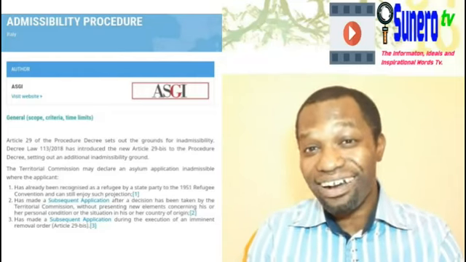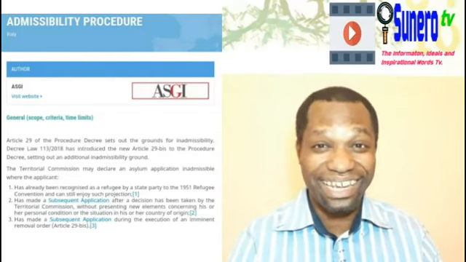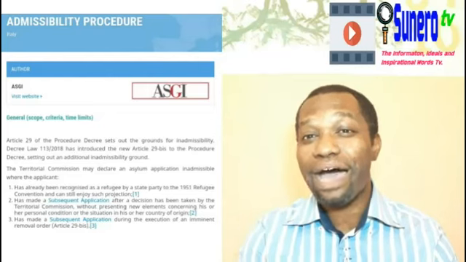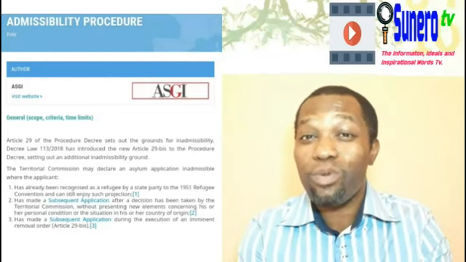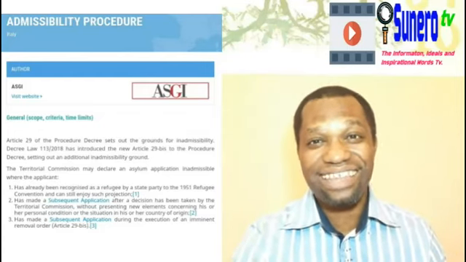So under the ground whereby they will dismiss your application when you seek asylum again is when you have been granted a document before, maybe by another state, another country, and you have come to seek asylum. You are still in possession of that document. They can reject, deny, or dismiss that application.